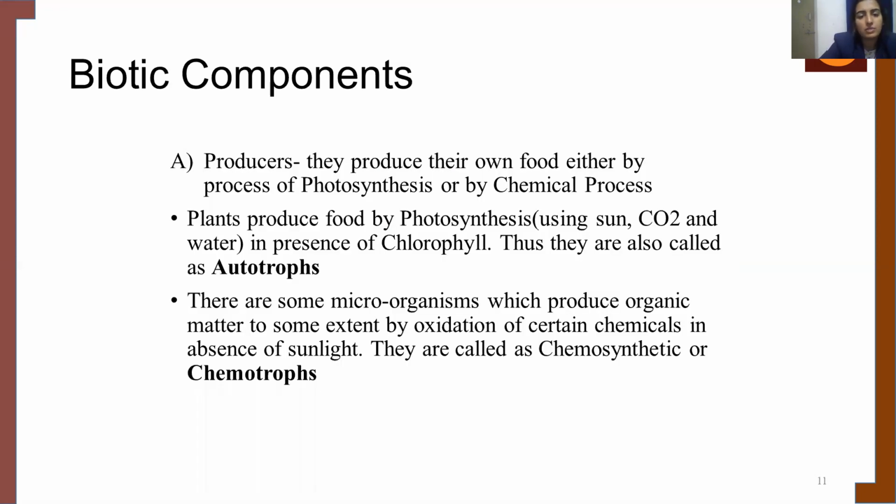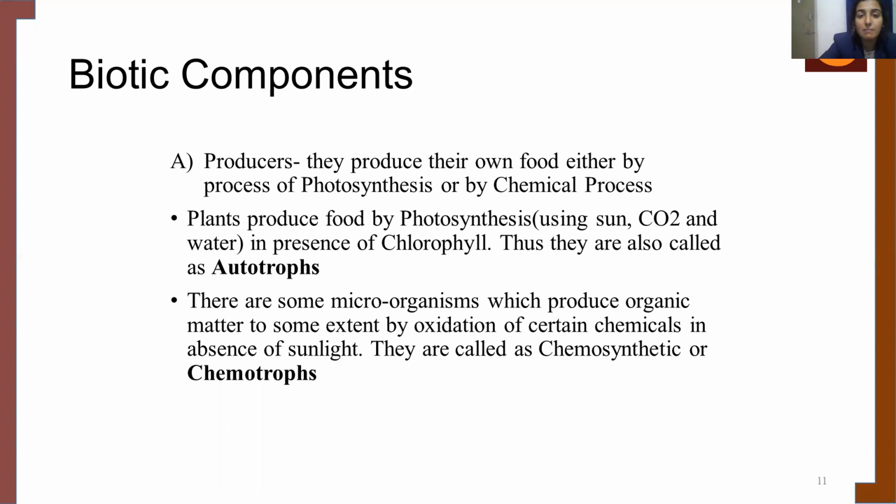Biotic components. So first we'll talk about producers. So producers are the ones that produce their own food either by the process of photosynthesis or by a chemical process. So plants produce food by photosynthesis using sun, carbon dioxide and water in the presence of chlorophyll. I hope everyone knows it, isn't it? Thus they are known as autotrophs because they produce the food on their own.